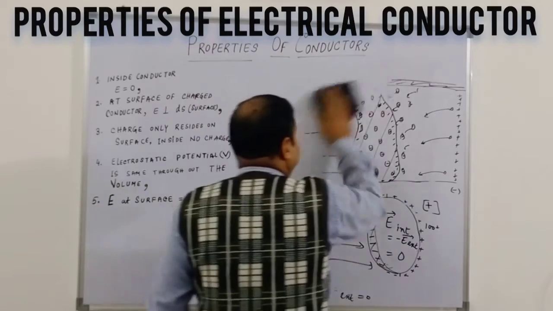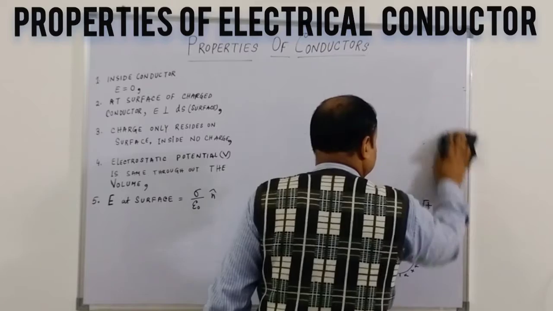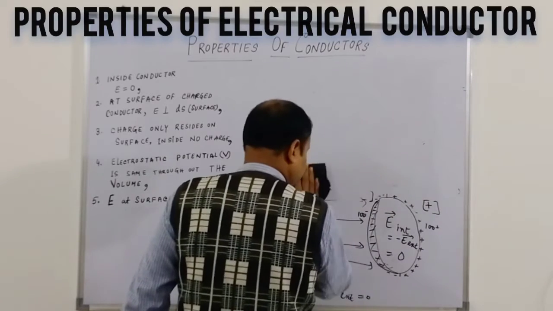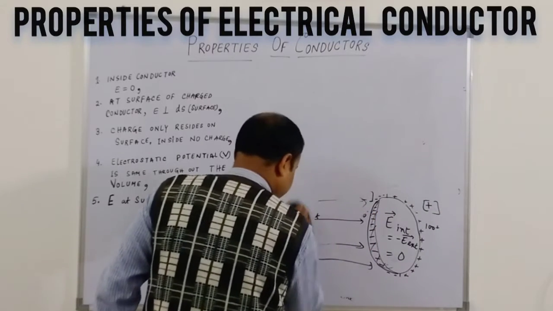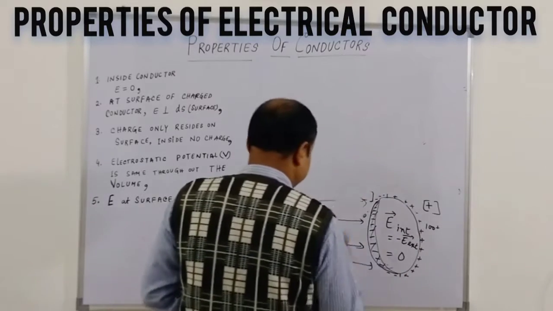Now the second property. From this diagram we will explain.